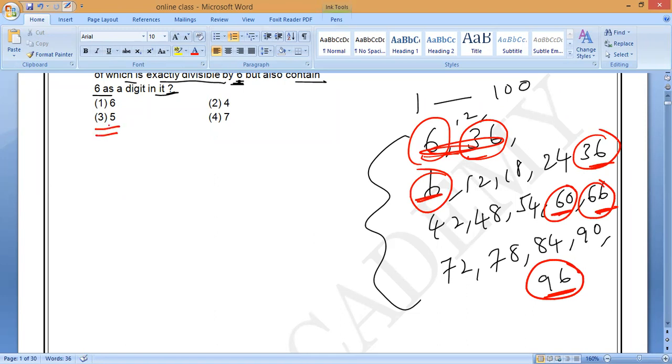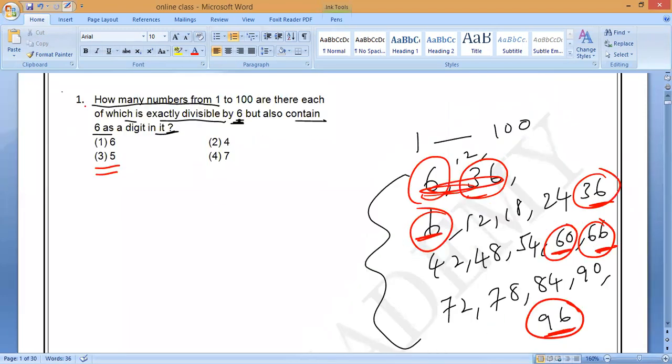Will 60 come? Its last digit is 0 only, sir. But a 6 is present. They are saying that it should also contain 6 as a digit in it. That's all. 6 must be present. So how many are there? 5 is there. So what is the answer? 5.